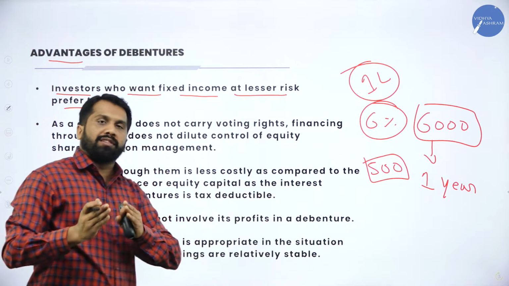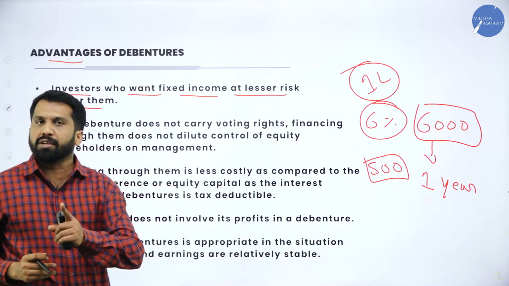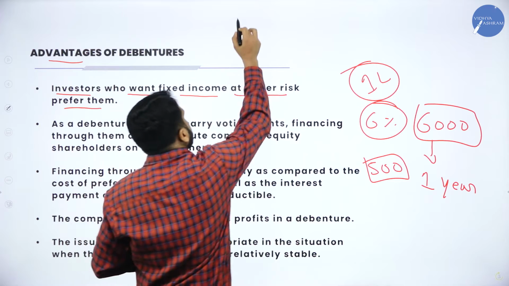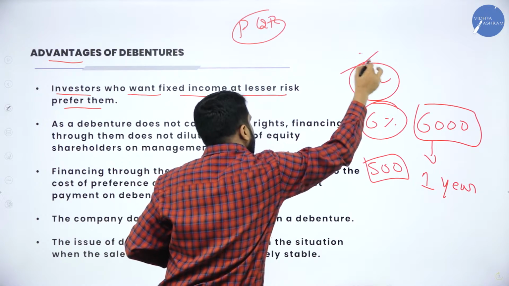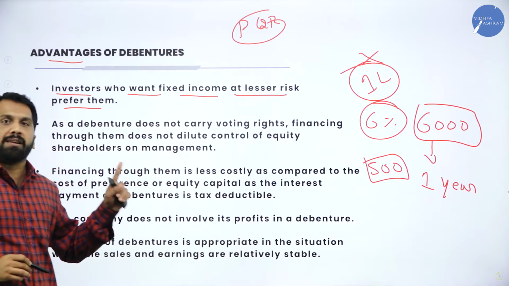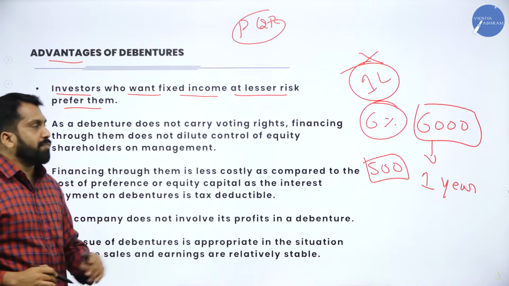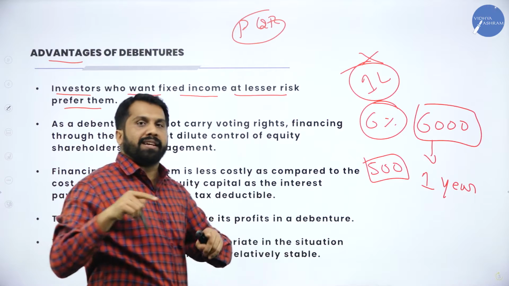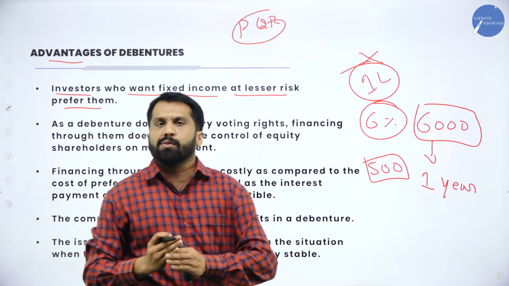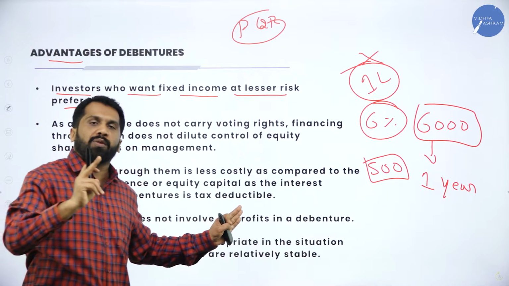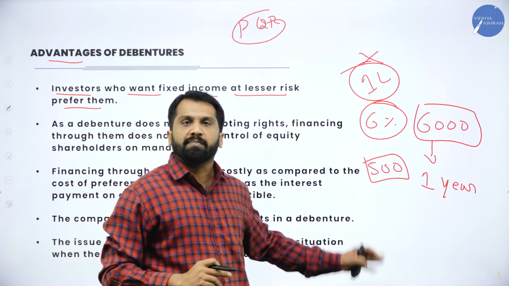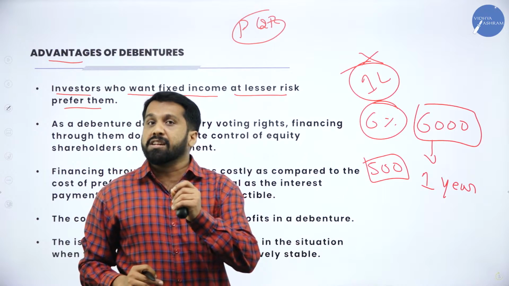Now, for the same 1 lakh, you have an option. There is a company called PQR. They have given a public announcement that they need 1 lakh rupees for expansion. They will give you 22%.